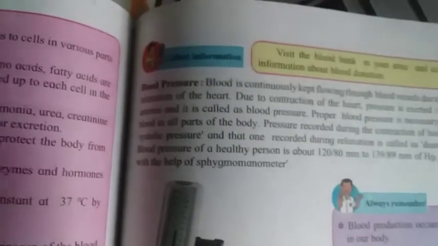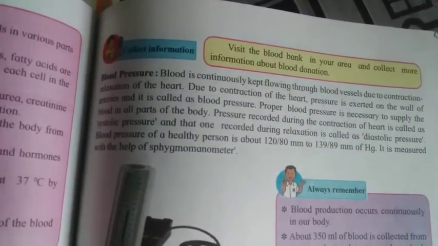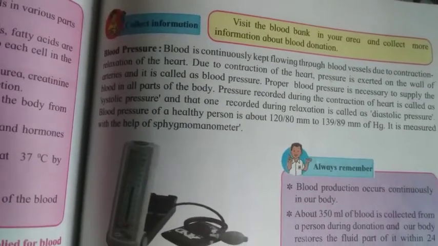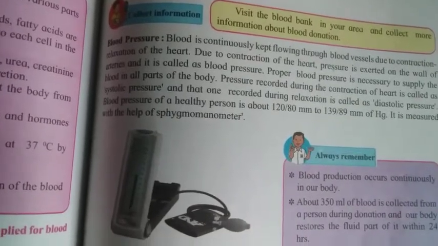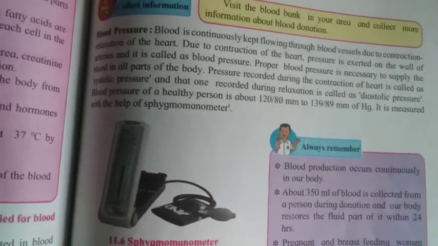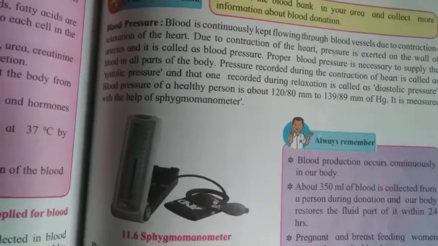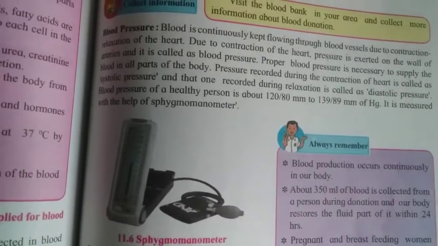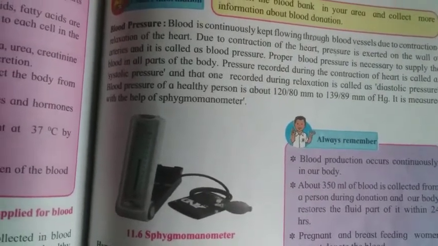Next one, blood pressure. Blood is continuously kept flowing throughout the blood vessels due to the contraction and relaxation of the heart. Due to the contraction and relaxation of the heart, there is a pressure exerted on the walls of the arteries, and this is called blood pressure. A proper pressure is necessary to supply blood to all parts of the body.